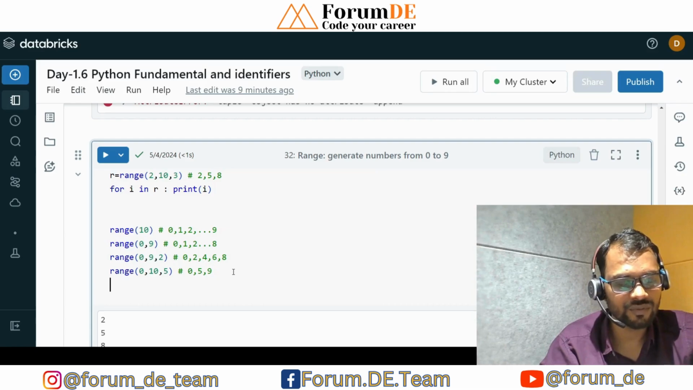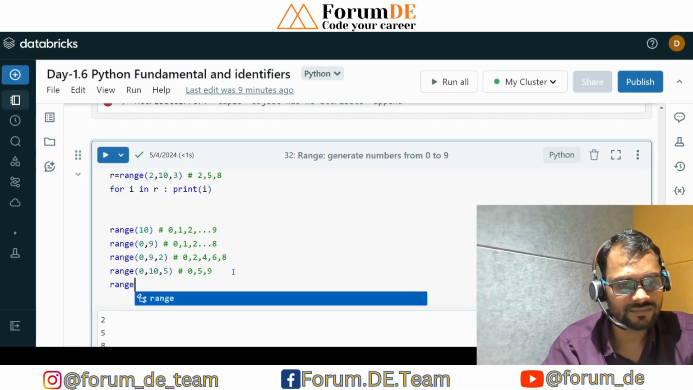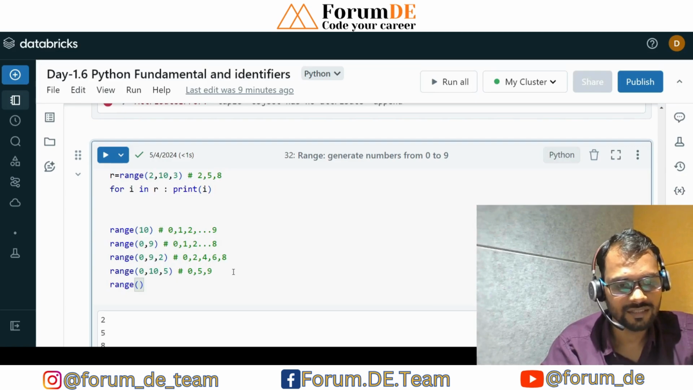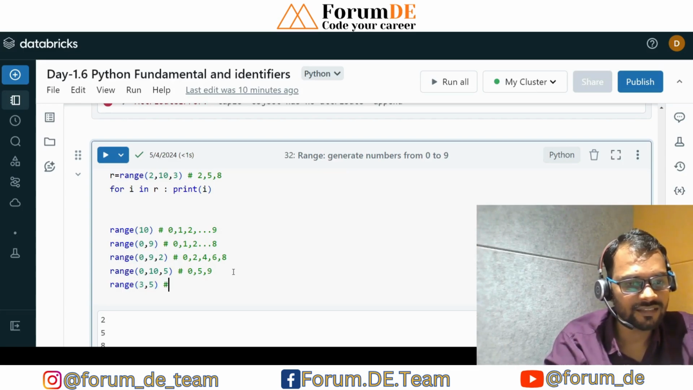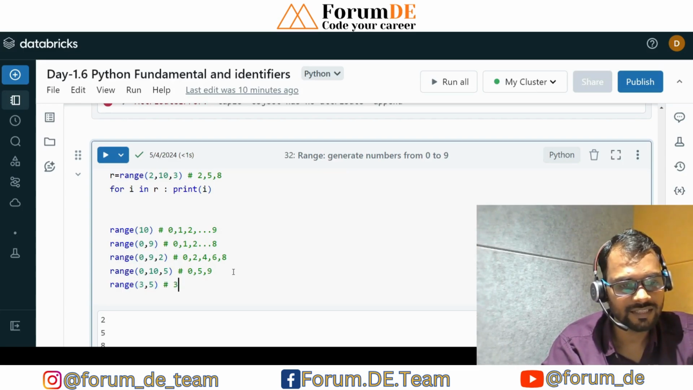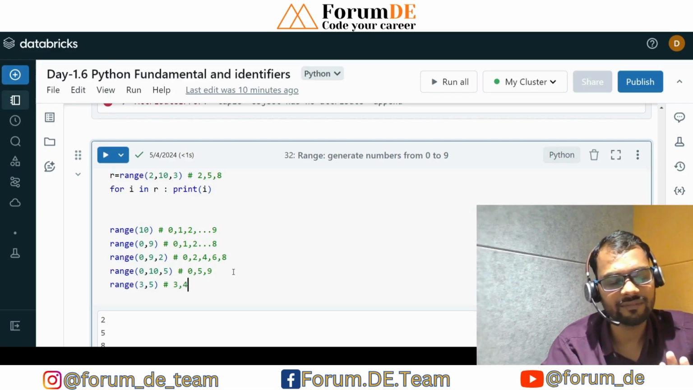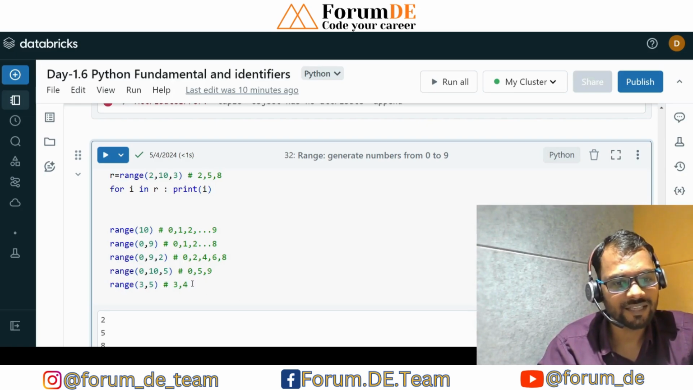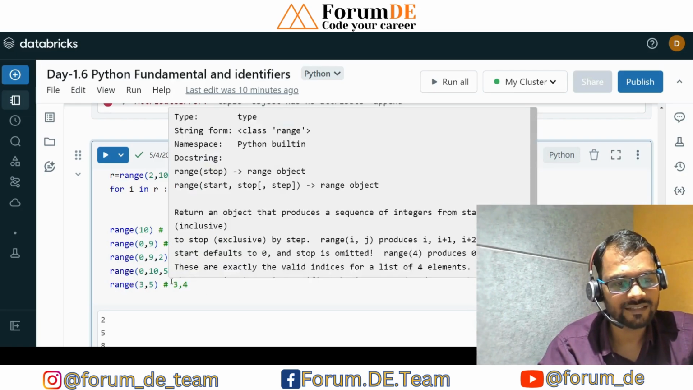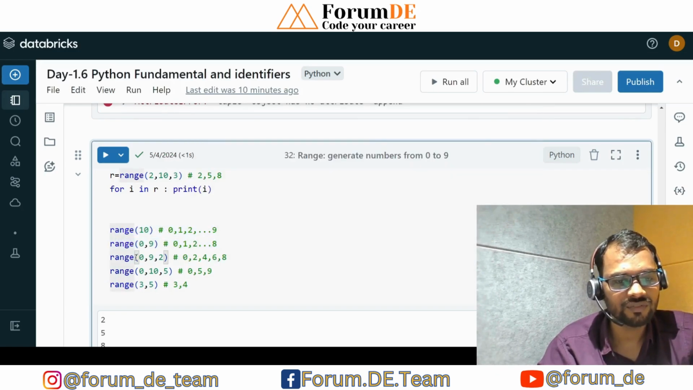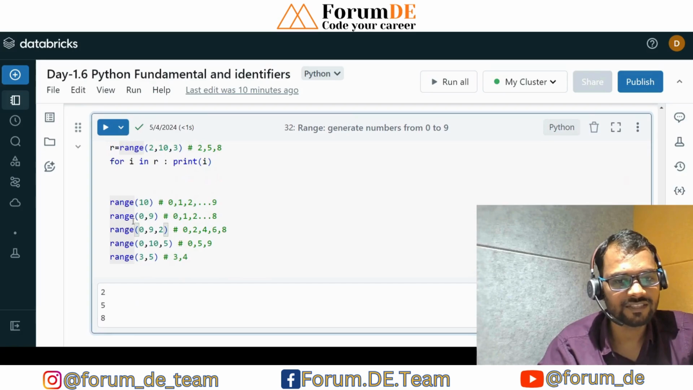If I am going to use range from 3 to 5, this means starting from 3 and then 4, not the 5. Why? Because 5 is the last item, so 5 minus 1, that is 4. Only 3 and 4 are selected. The range function works the same way, so you need to understand this concept. This is the range data type.